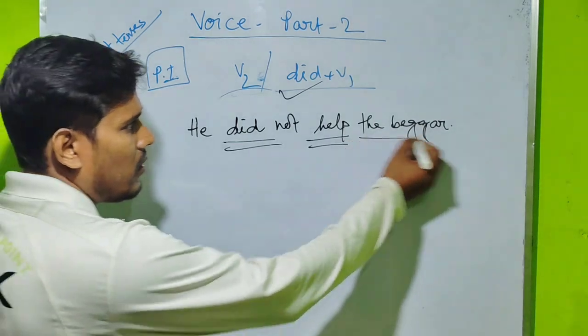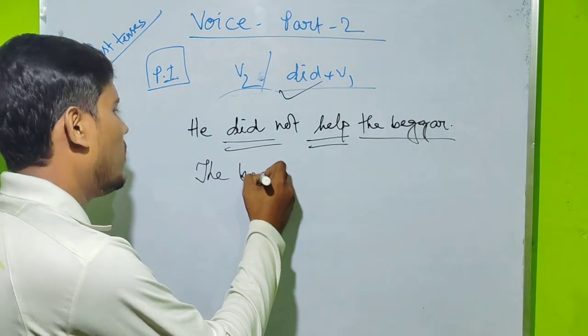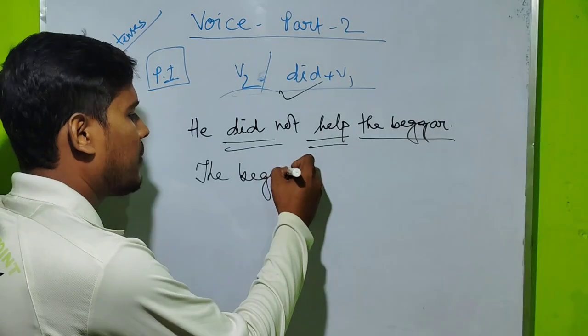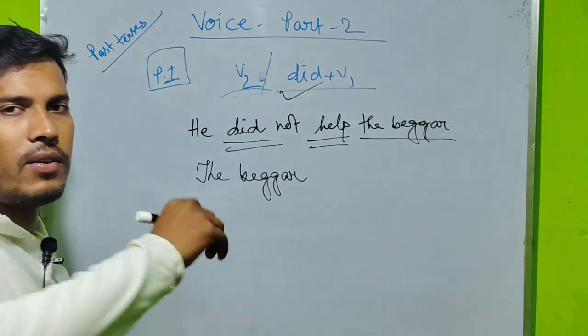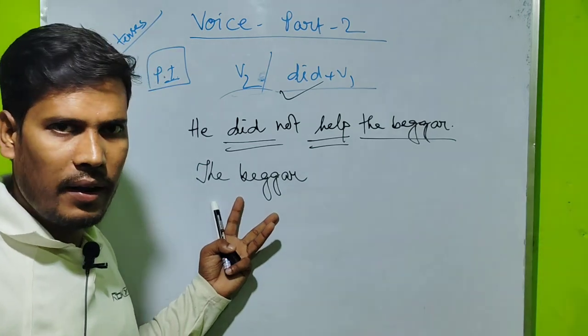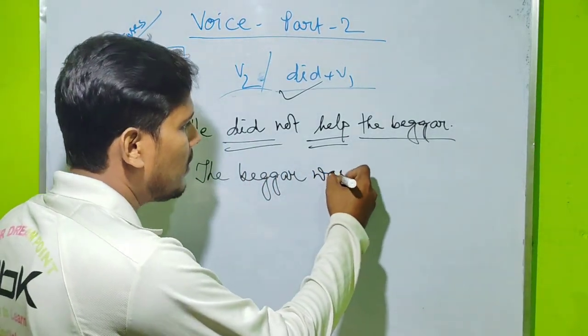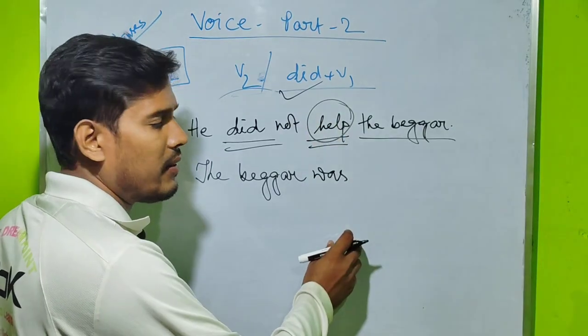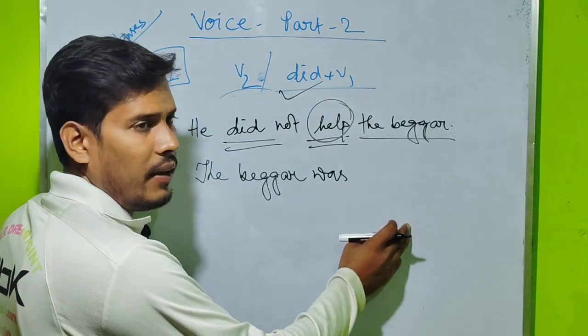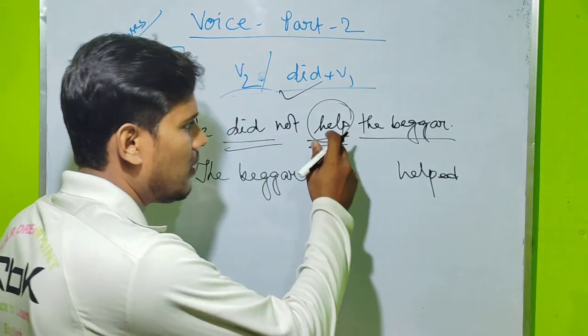Okay. So objective idea, the beggar, and write down was or were. For this one, this is the singular idea. So you have to go with was: the beggar was, and the V3 is there, that is helped. Okay.